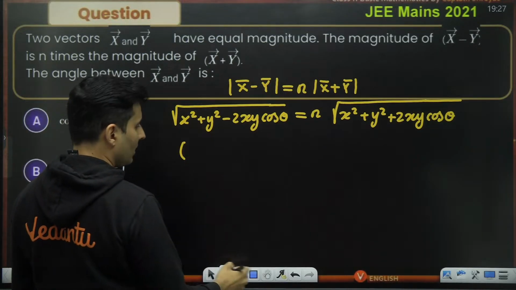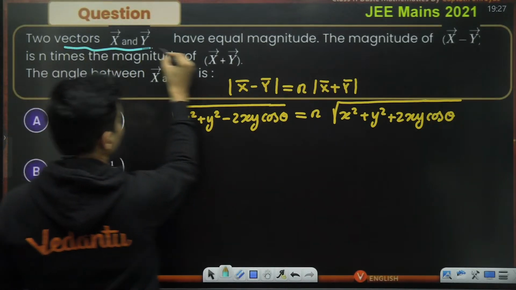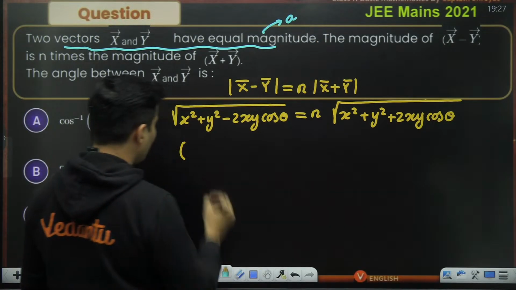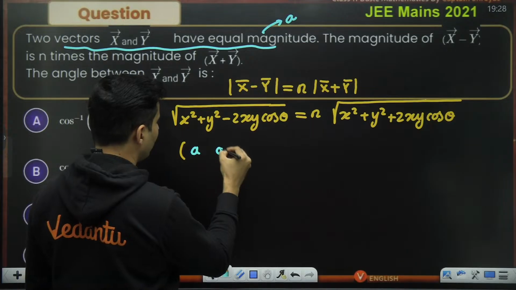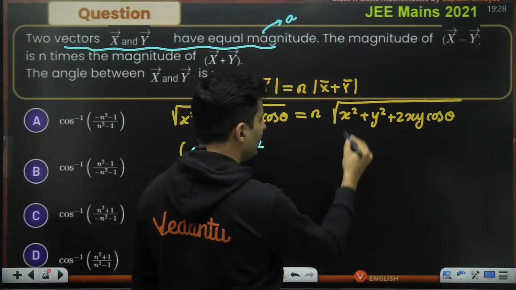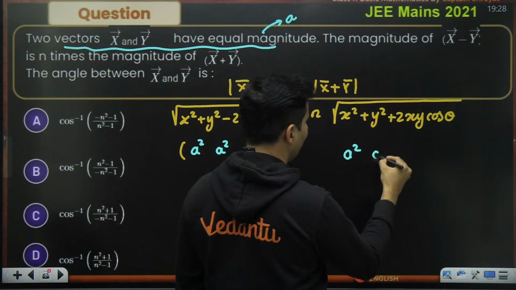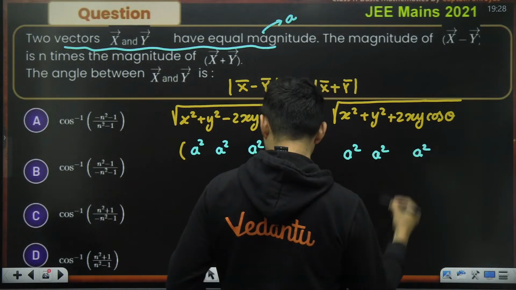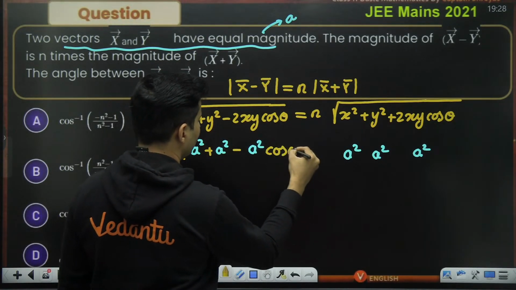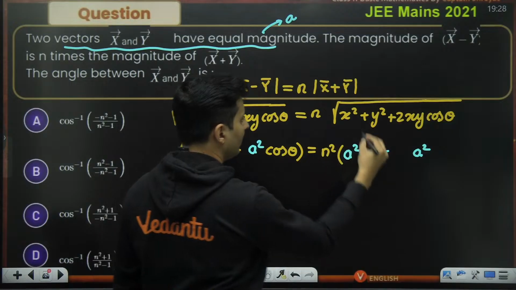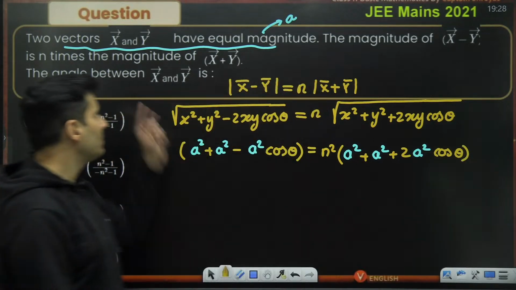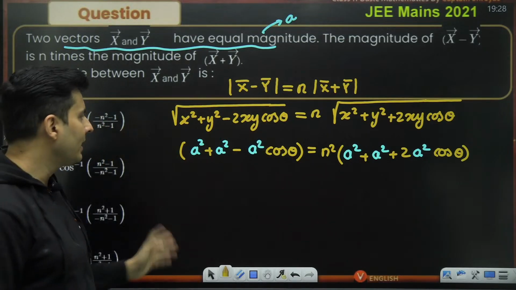Let's say the magnitude of both the vectors is A. So instead of x, I can put A, and instead of y also, I can put A. Here it will become A square, this is also A square. Here also, instead of x and y, I can put A, so I'll get A square. Rest of the things as it is. So minus cos theta is equal to n square, A square plus 2A square cos theta. I have just assumed both their magnitudes to be some number like A.